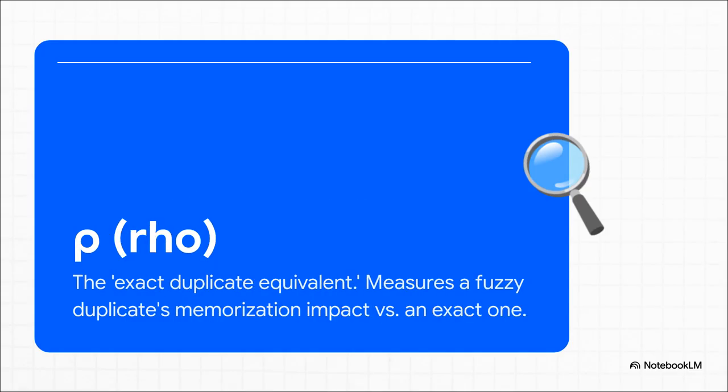Now, to actually measure this, the authors came up with a really brilliant metric, rho. They call it the exact duplicate equivalent. Just think of it like a power rating. If a slightly off, fuzzy duplicate has a rho value of 0.5, it means seeing it once is half as powerful for memorization as seeing one perfect verbatim copy. This is huge because it finally gives us a way to put a number on these fuzzier kinds of memorization.